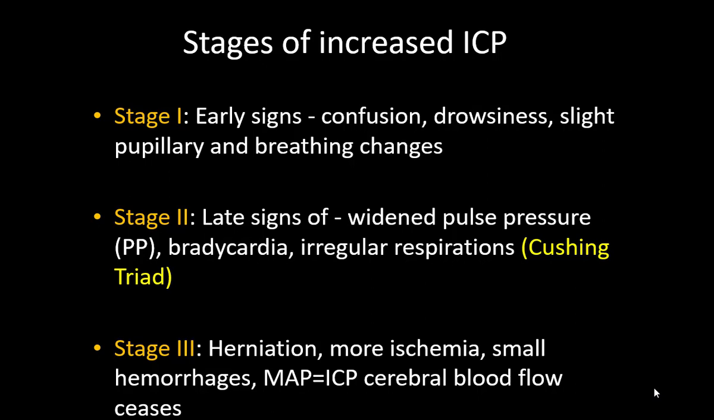But as the ICP increases, patients will have widened pulse pressure. They would have bradycardia and irregular respiration, and this is called Cushing's triad. If the patients don't get managed here, they would progress to stage 3, which is the worst outcome stage. Herniation, more ischemia, small punctate hemorrhages would start, and here the bad part is ICP and MAP would become almost similar, and the cerebral blood flow would cease.